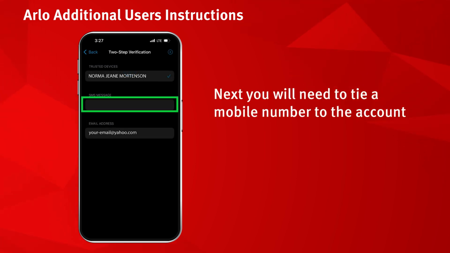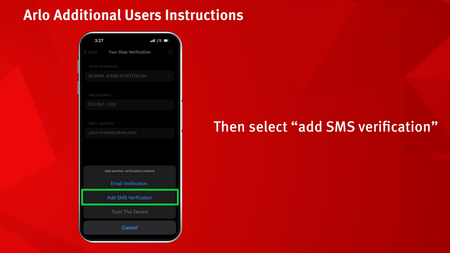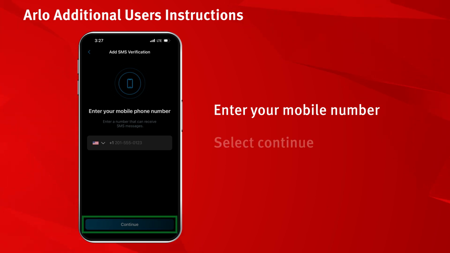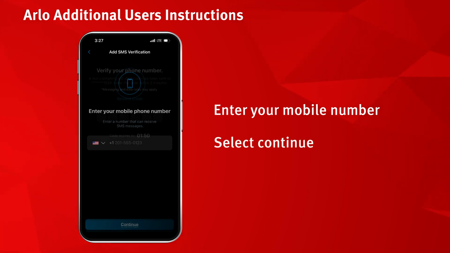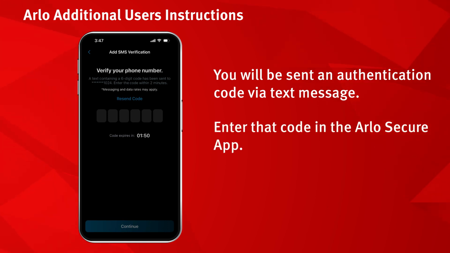Next, you will need to tie a mobile number to the account. Select the plus sign in the top right-hand corner. Then select Add SMS Verification. Enter your mobile number and select Continue. You will be sent an authentication code via text message. Enter that code in the Arlo Secure app and select Continue.